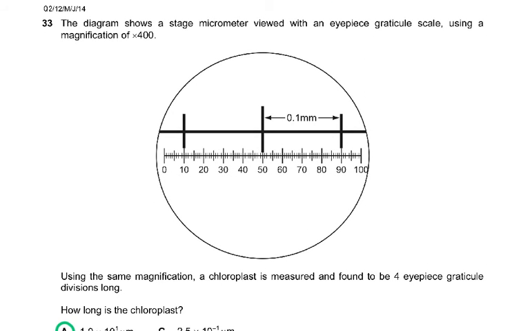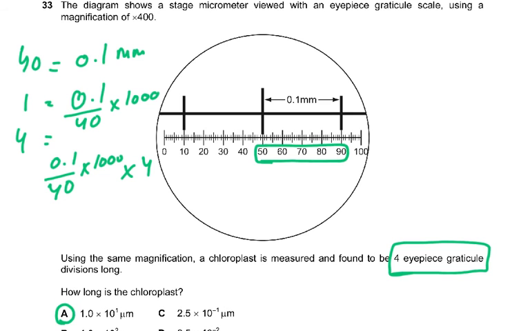Now, question 33, which you all find difficult. A number of students have asked me this question. I'm going to just explain it to you. 33, the diagram shows a stage micrometer viewed with the eyepiece reticle scale using a magnification of X 400. Using the same magnification, a chloroplast is measured and found to be 4 eyepiece graticule units. How long is the chloroplast? Basically, the magnification was just to confuse you. That was just not needed.